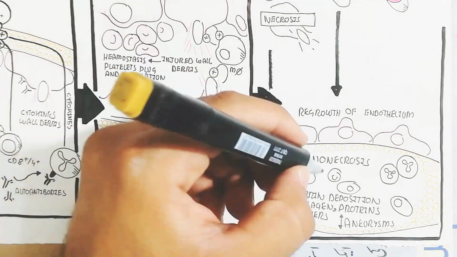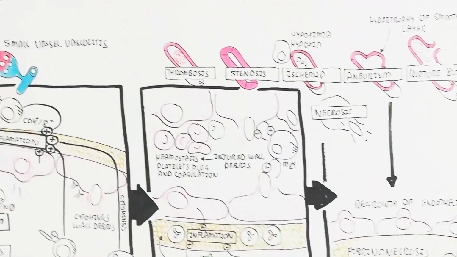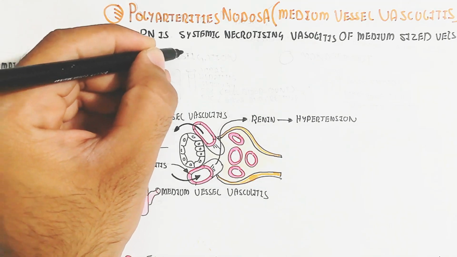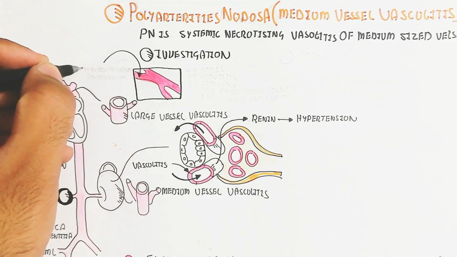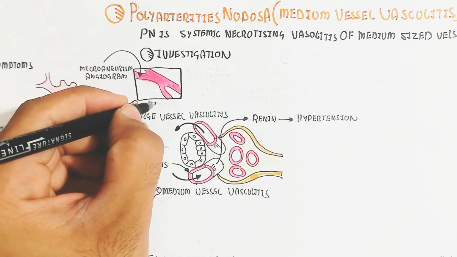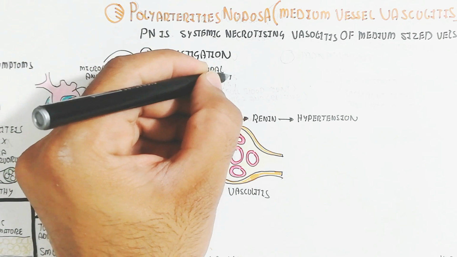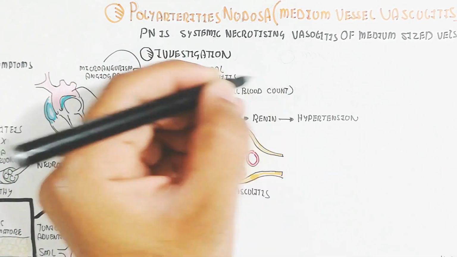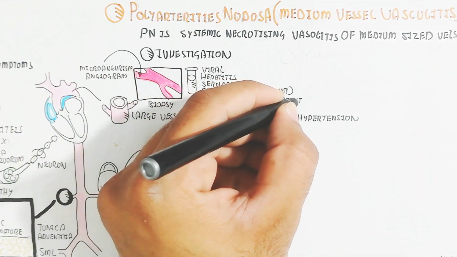So let's begin to understand the investigation, and then we will understand the management. The investigations are microaneurysm angiography, where the angiogram is used, as well as biopsy, viral hepatitis serology, full blood count, and urea and creatinine measurement in the blood.